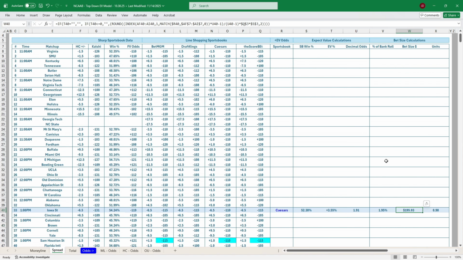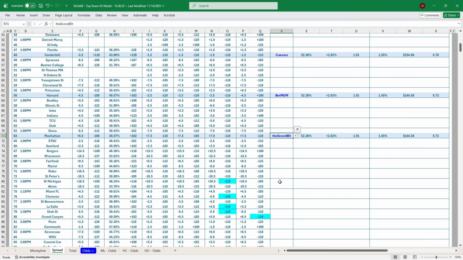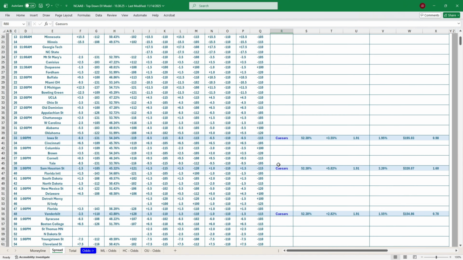We've got Caesars again as the best book. A lot of Caesars value today, Vanderbilt. And this is how easy it is. We've got BetMGM as the best line here on Harvard. So just go over here and you can do BetMGM. Again, this is how easy. You got 4 EV plays there. We've got the score bet here. Western Michigan on Caesars. Plenty of value.